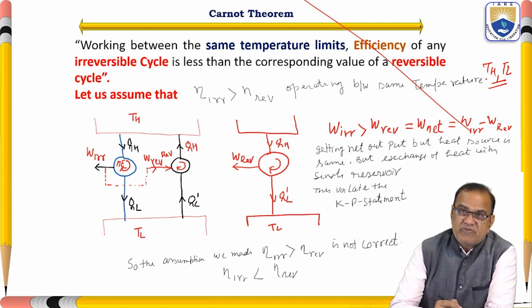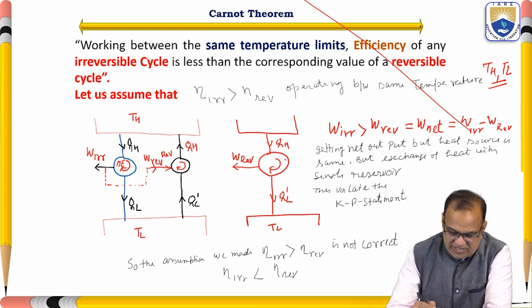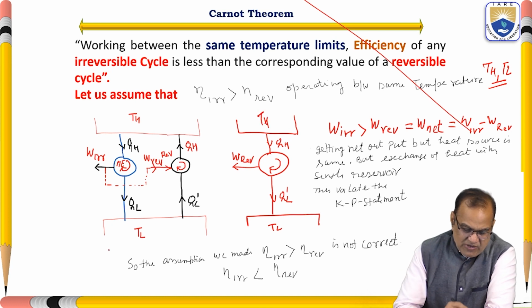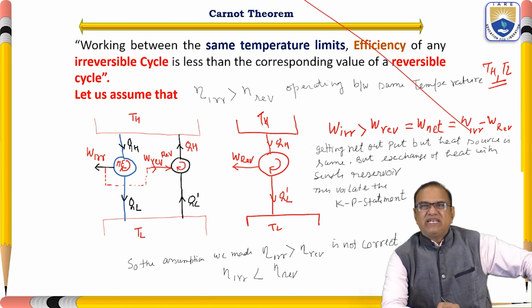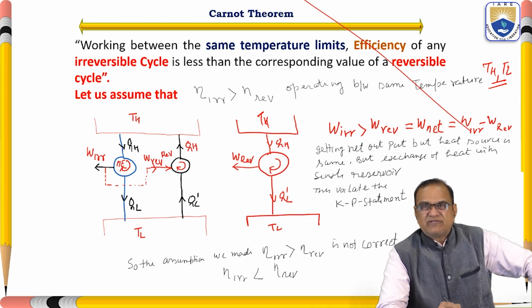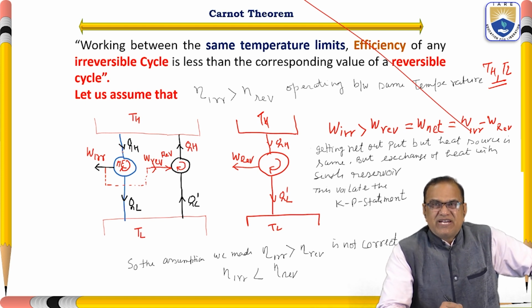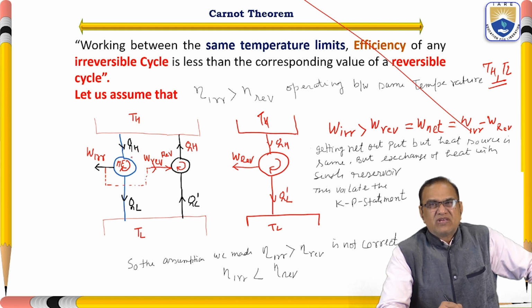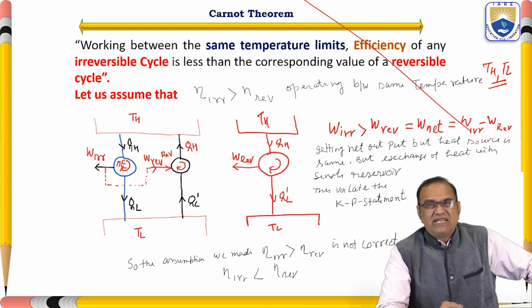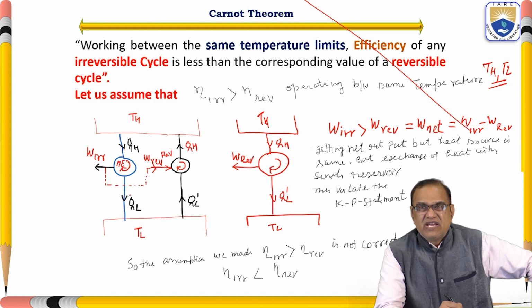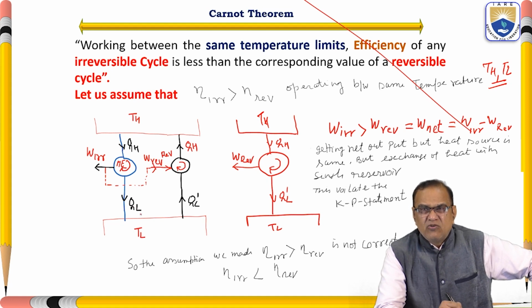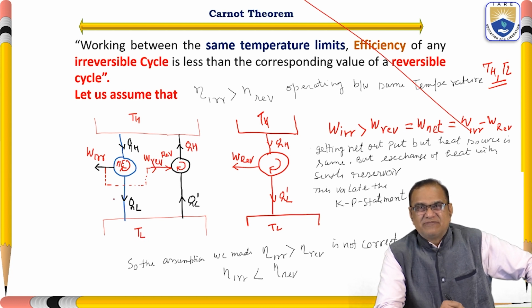So here first we will see the heat engine, and here is the heat pump. From the heat engine, the source is at TH, and it is taking heat QH. It is an irreversible cycle. This is the heat engine, and from here QL is rejected at temperature TL.